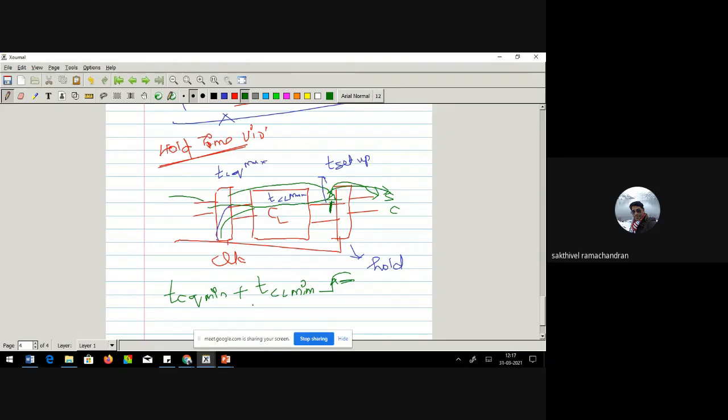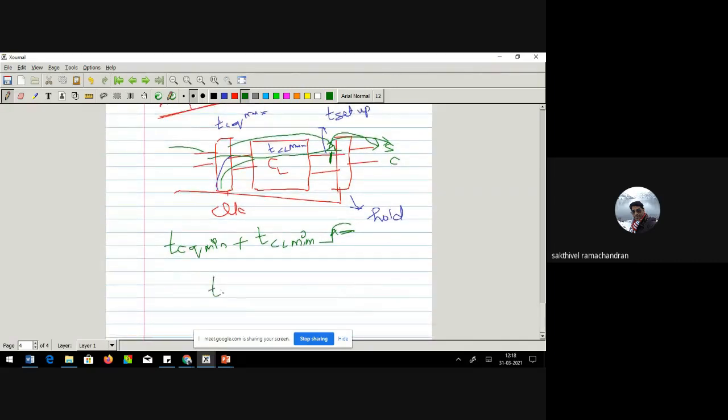So T hold, mathematically you can write like this: T hold should be less than T C to Q minimum plus T combo logic minimum. As I said, one path has 15, one path has 12, one path has 10. And this C to Q also, one has 5, one has 4, one has 3. The minimum time by which it can come is 3 plus 10, 13. So this T hold can be there before the next data comes in by taking the least computation path.